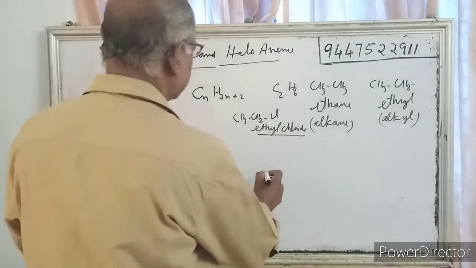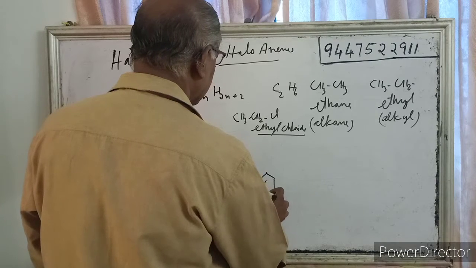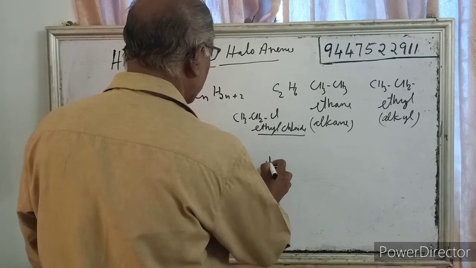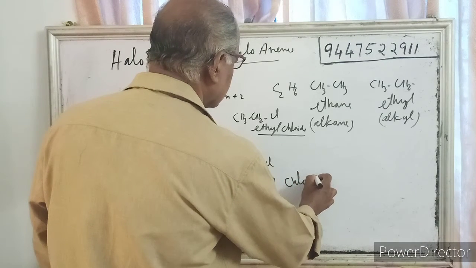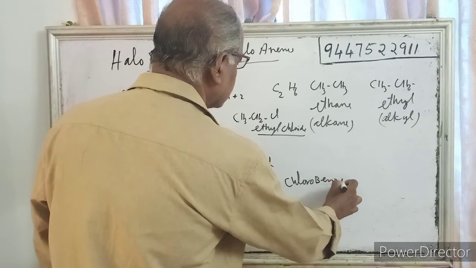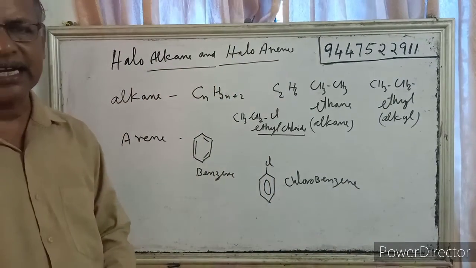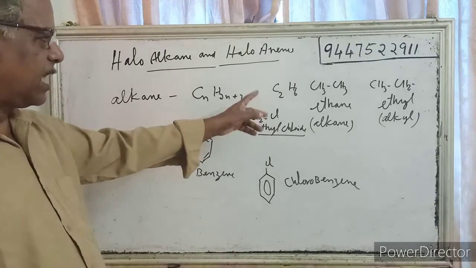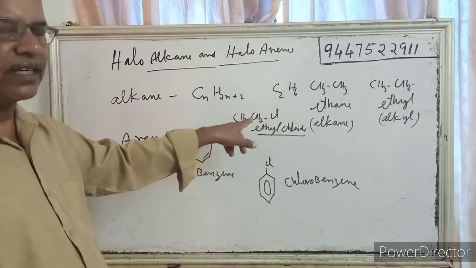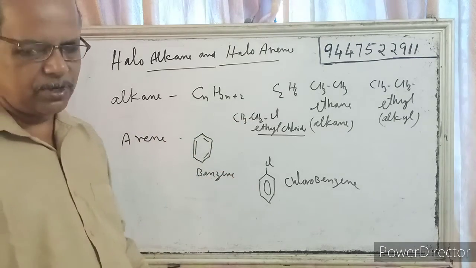For example, when chlorine is connected, it is called chlorobenzene. Chlorobenzene is an aryl halide. So this is alkyl halide and aryl halide. Alkyl halides have one halogen atom connected to an alkyl group. Haloarenes means a halogen atom connected to an aryl group.